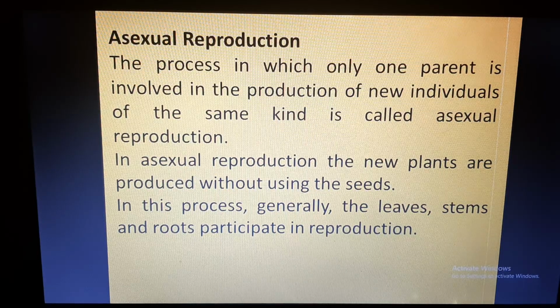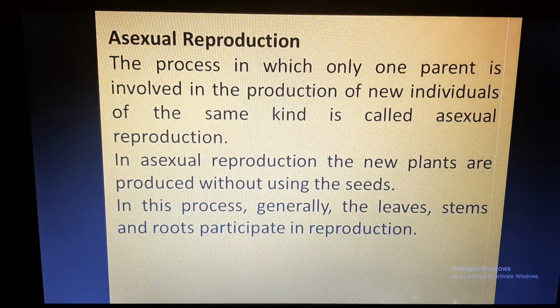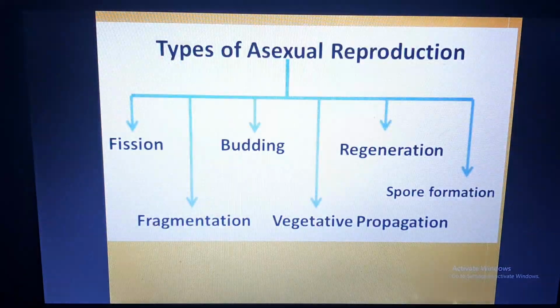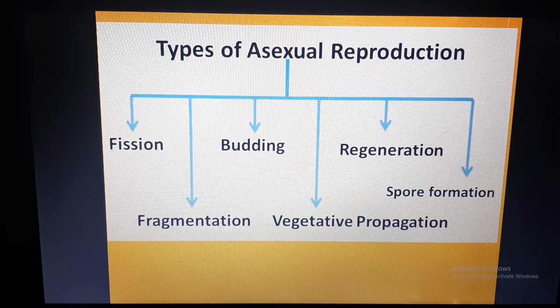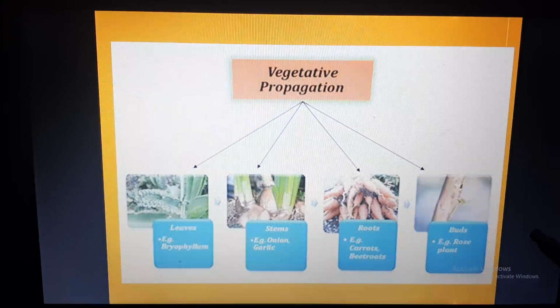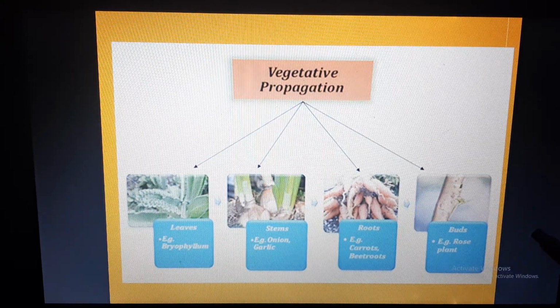Now, in asexual reproduction, generally the vegetative parts, if you remember the last lecture, which were leaves, stems, and roots, participate in the reproduction. The types of asexual reproduction we studied in our previous slide are fission, fragmentation, budding, vegetative propagation, regeneration, and spore formation. First of all, we will take vegetative propagation in detail.